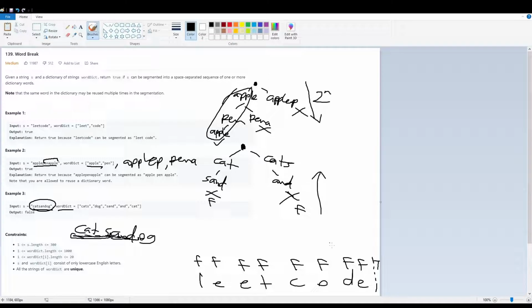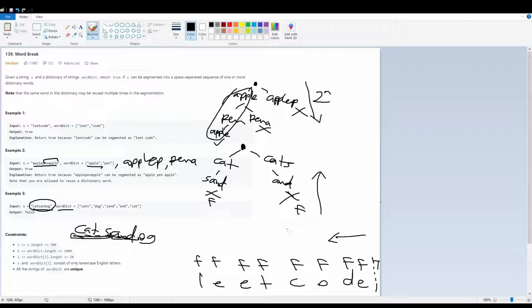And then yeah, so basically we have our base case here, which is true. So if we were able to go through this whole string and reach the very end of the string successfully, finding the proper words in the word dictionary here, then obviously it's true. So that's our base case. We're actually going to work backwards here.